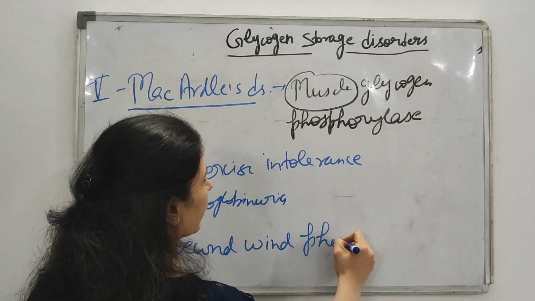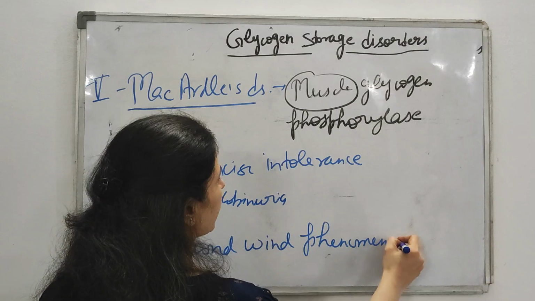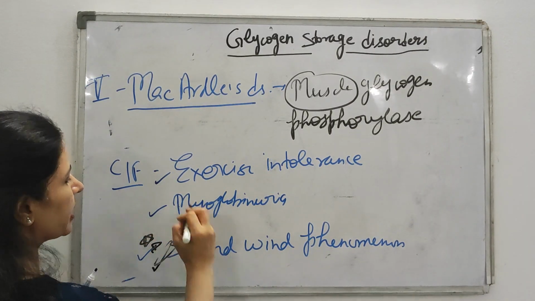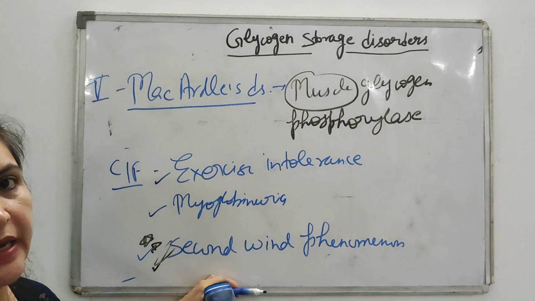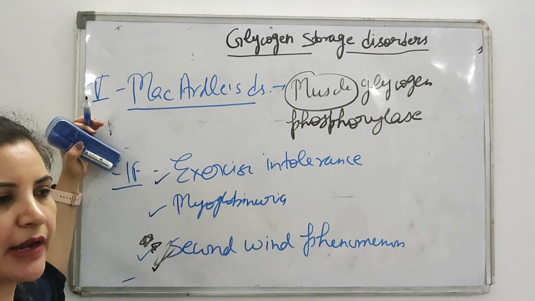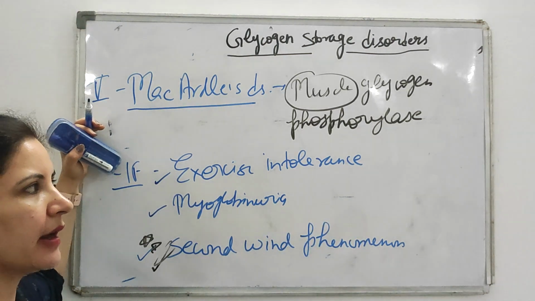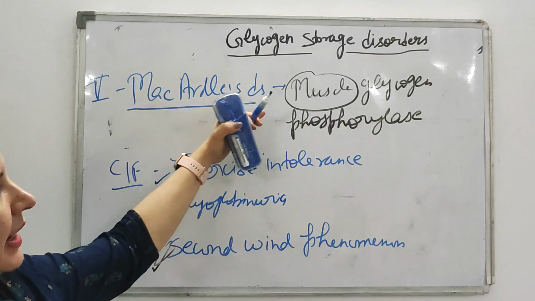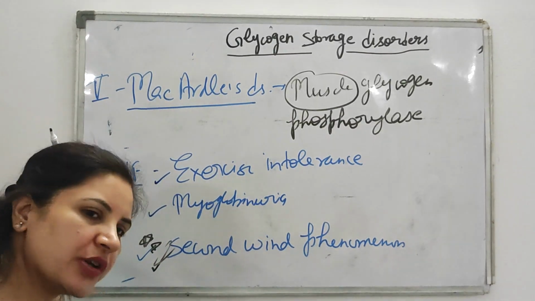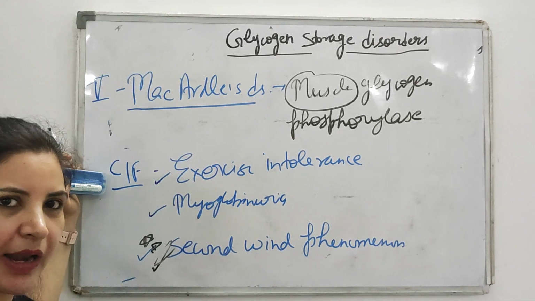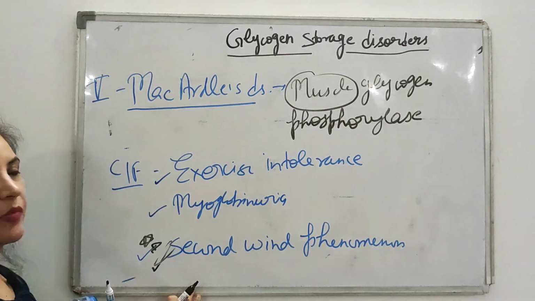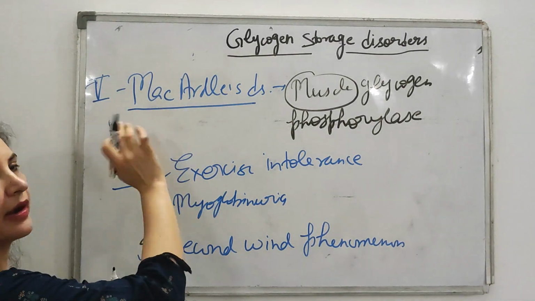The important thing which is asked in MCQ is that it is associated with the second wind phenomenon. It is asked in MCQ, which of the following glycogen storage disorders is associated with the second wind phenomenon? So the second wind phenomenon is associated with your McArdle's. What is the second wind phenomenon? As the muscle is doing exercise, because of the lack of this enzyme, first the muscle gets exhausted, and for some time the patient will take rest and then he is capable again for the exercise. That's why the second wind phenomenon occurs in McArdle's.